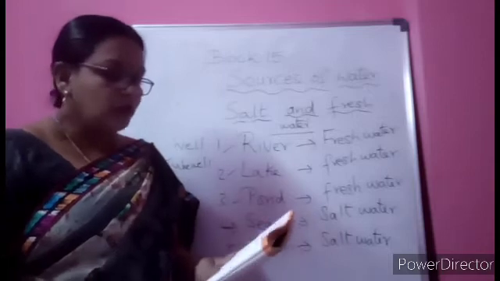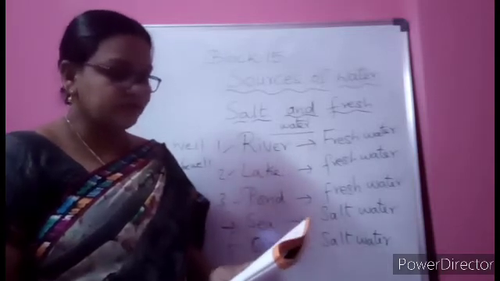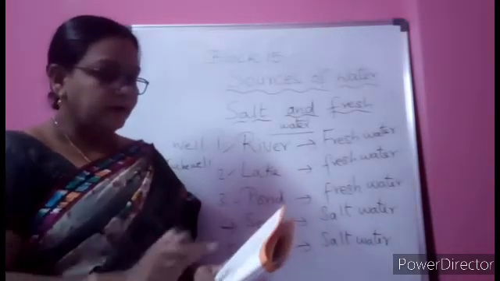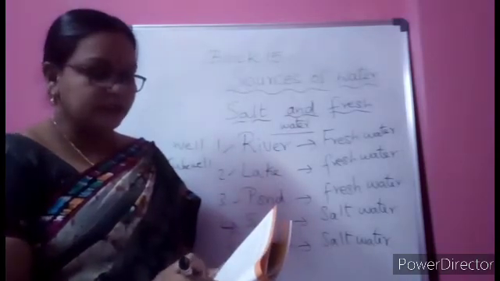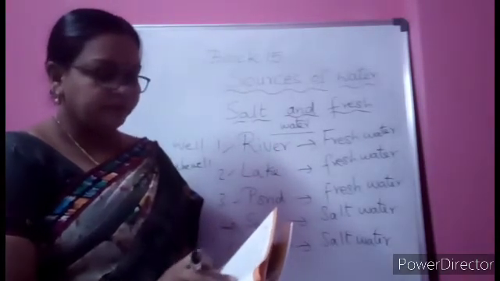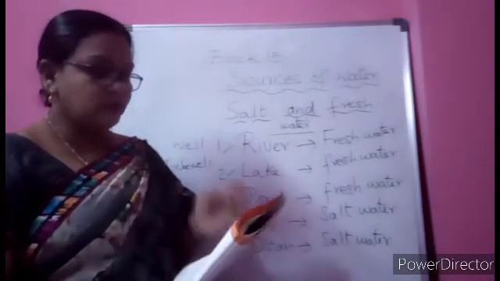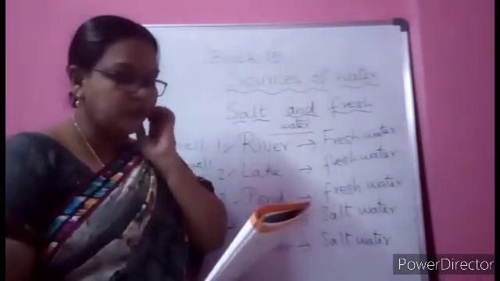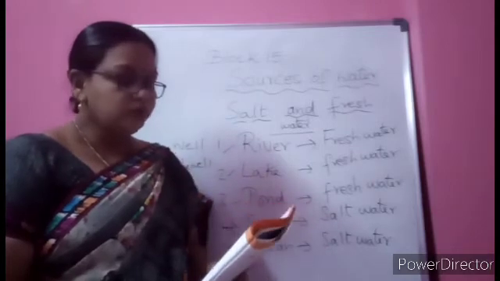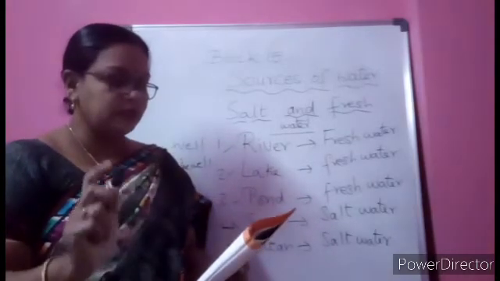S2 is given. Sort the sources of water as fresh water and salt water. So as I told you, all these spellings given here are keywords, children, and you should know all the spellings. Then only it will be easy for you to read and also to write the answers. So now you start one by one and tick it above.